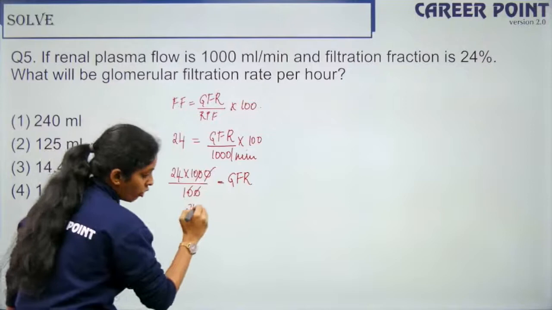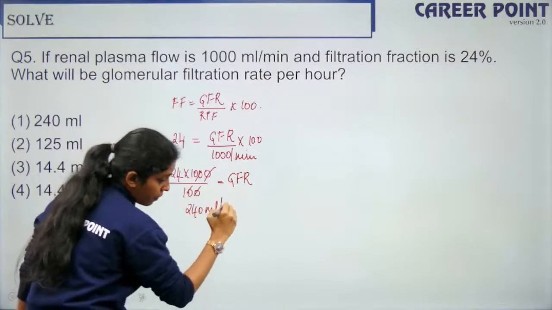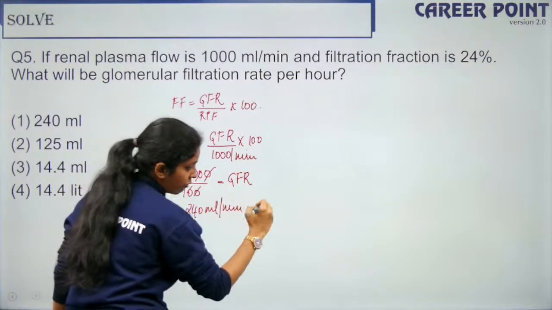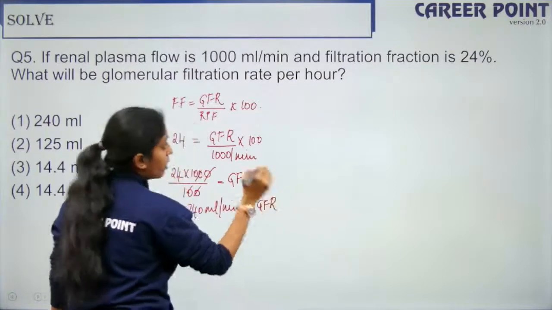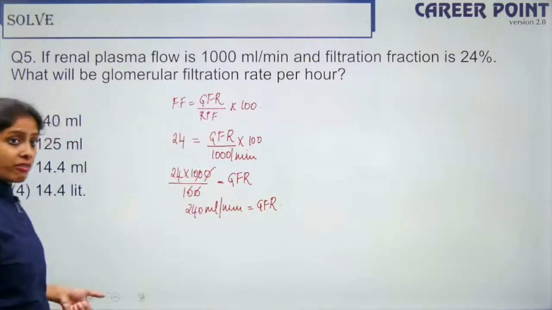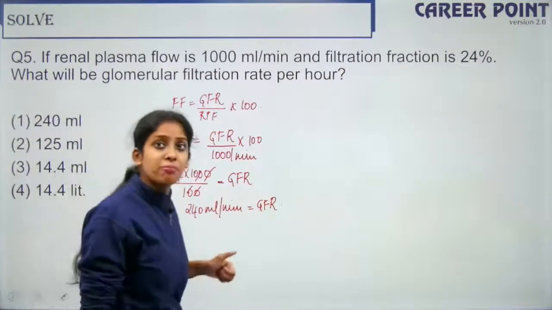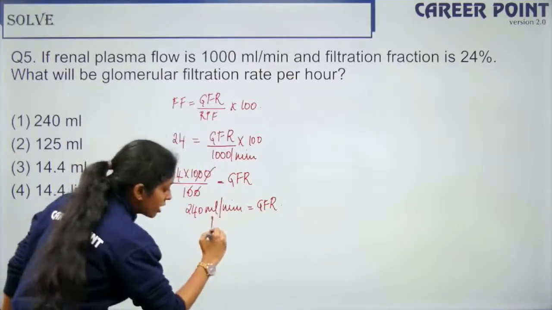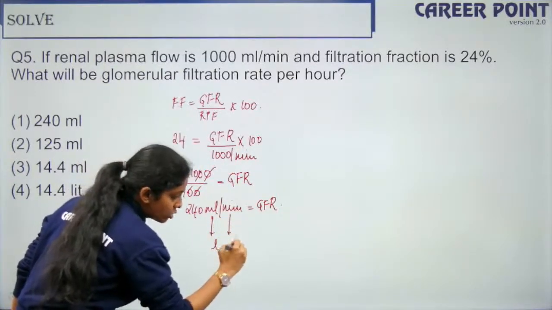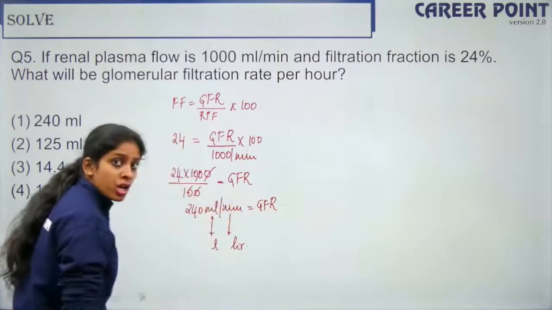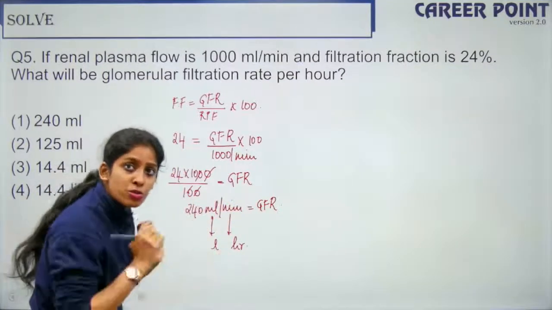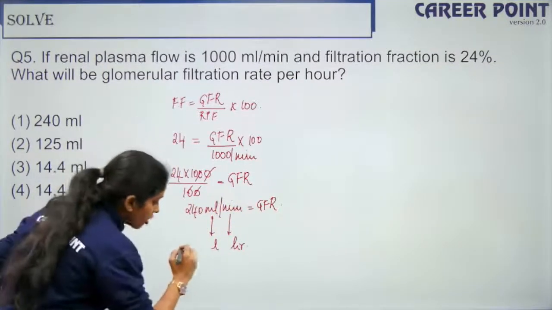So it is 240 ml per minute, that is GFR. Right, but we need it in hours, so I need it in liters per hour. So this has to be converted to liters and this has to be converted into hours. So 1 ml is equal to 1/1000 liters, right? So 240.